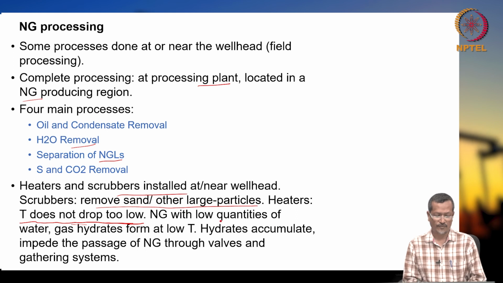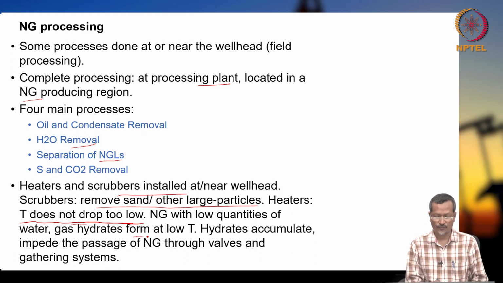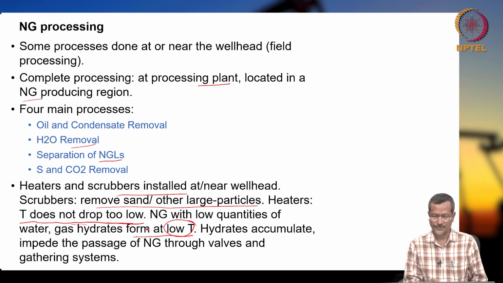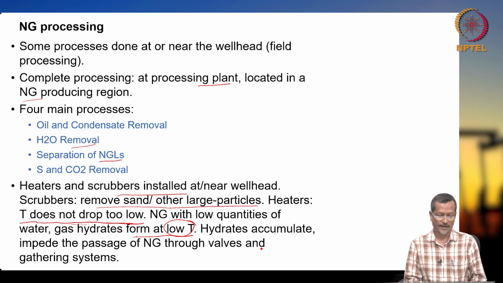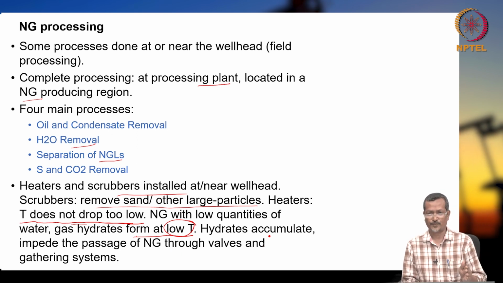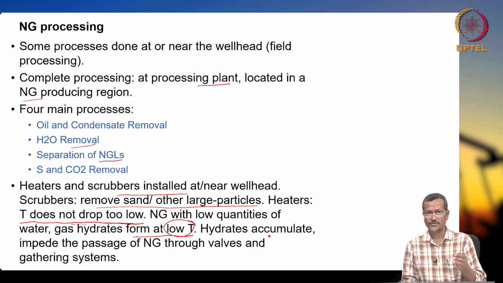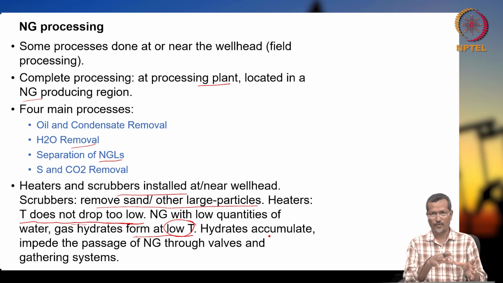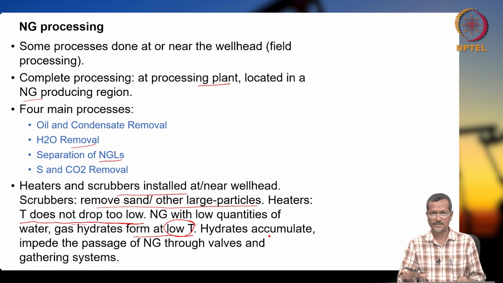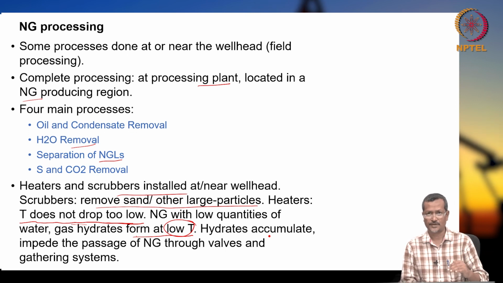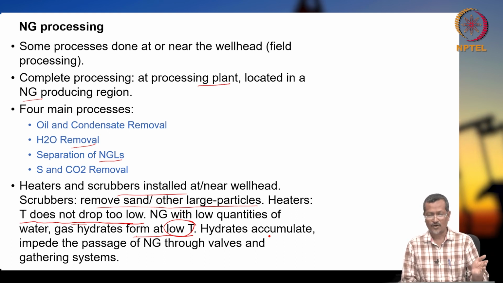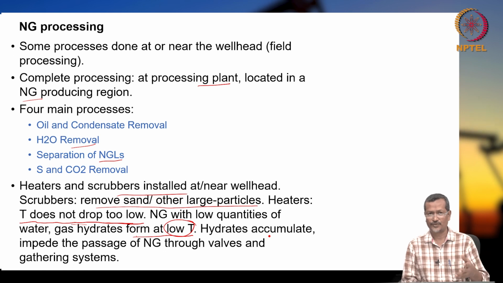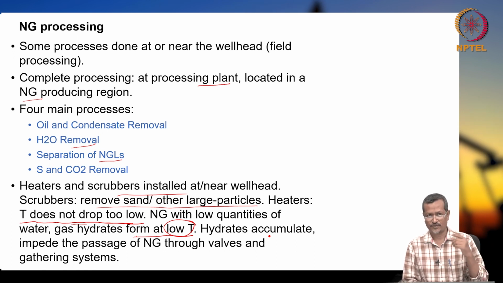Natural gas with a low quantity of water can form gas hydrate at lower temperature. Okay. Hydrate accumulates and impedes the passage of natural gas through valves and gathering systems. So, you have to avoid hydrate formation or frost formation. Hydrate will be hindering all the process. This is like an ice-like structure. Whenever it is formed in the pipe, it will get deposited in the pipelines, valves, chokes, and it will be blocking the flow. So, you have to avoid gas hydrate. One best way is to remove water or increase temperature. Okay. If you can do both, that will be fine. If you are unable to increase temperature, then you have to remove water. Okay.